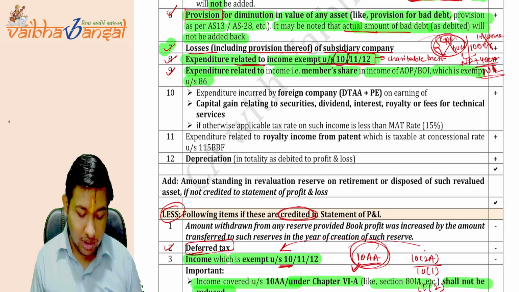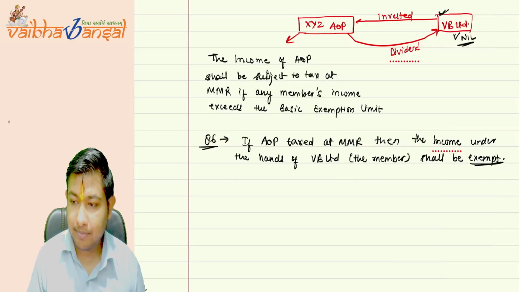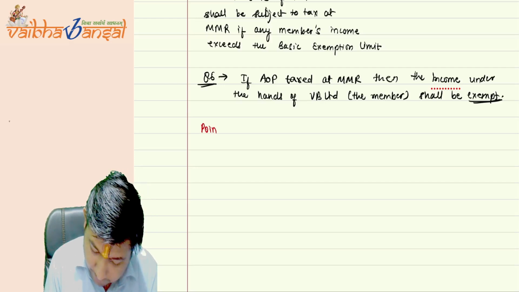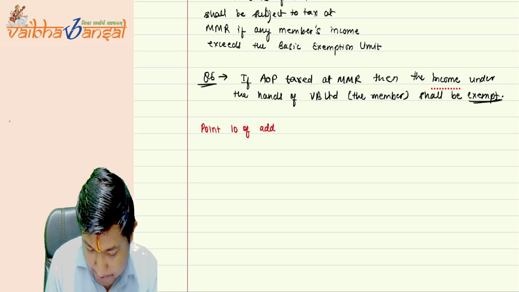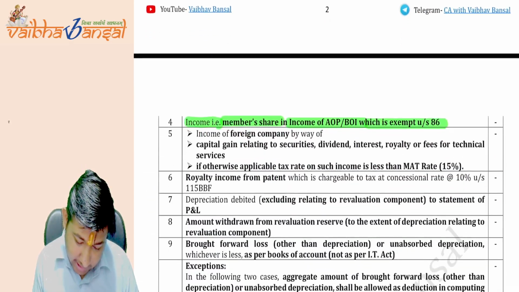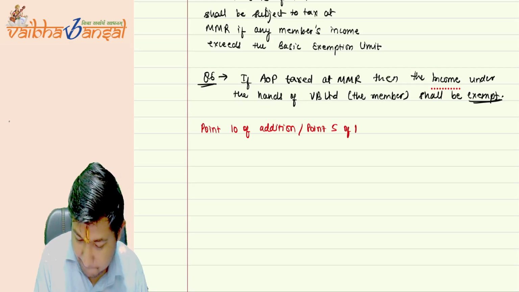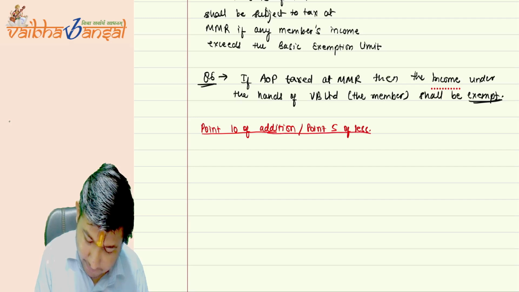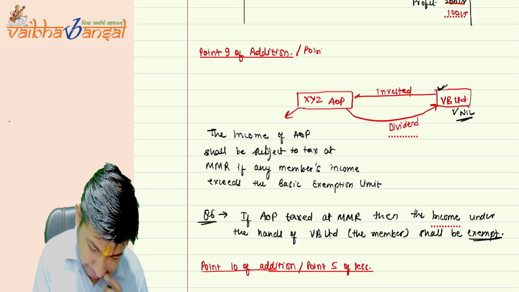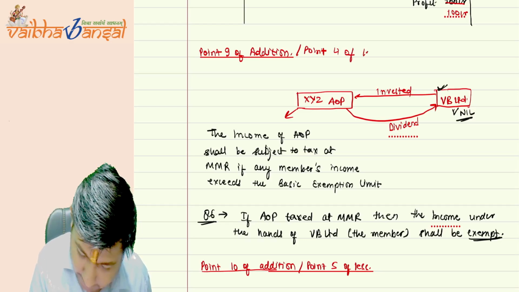Okay. Now, coming on to point number 10. Point number 10, what does it say? And the corresponding effect is given simultaneously under point 5, and here it is point 4 of less.